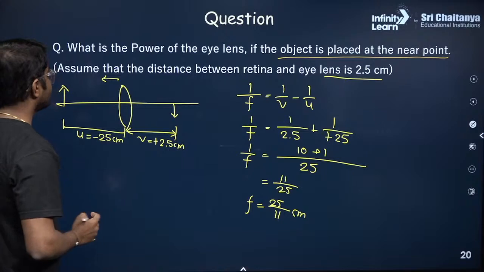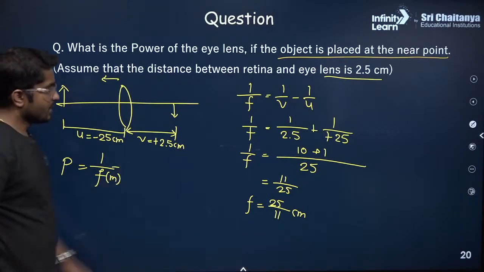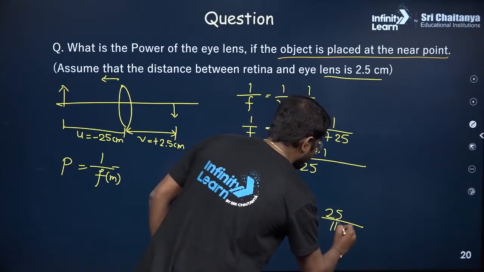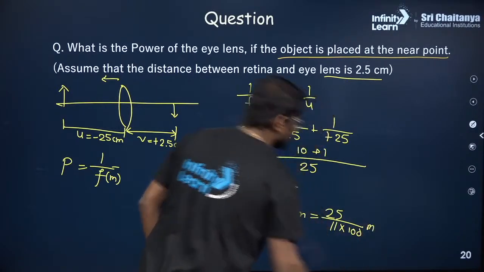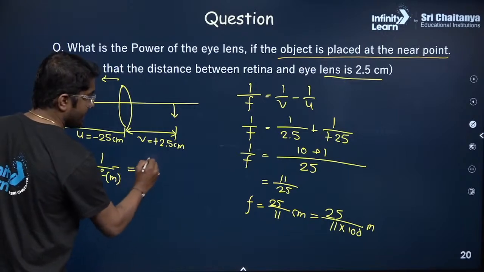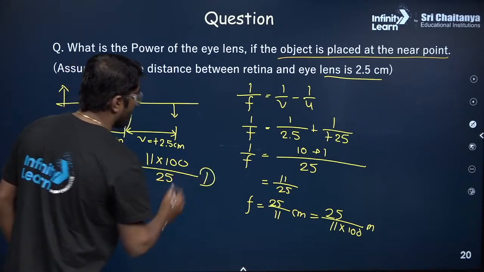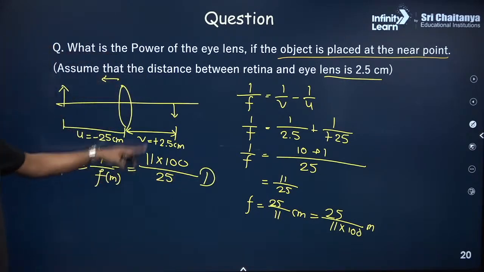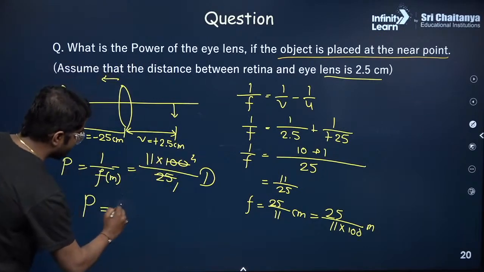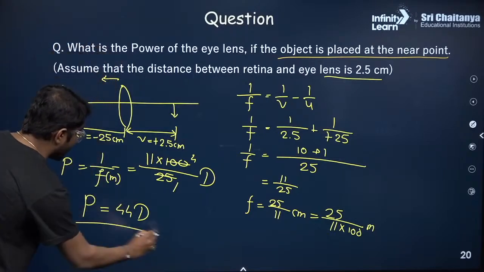So how will you calculate the power of the lens? Power is nothing but 1 by focal length, and this should be in meters. Correct? So this is in centimeter. If you convert into meter, this will be 25 divided by 11 into 100 meters. Now you take the inverse of that, 1 by f. So that will be 11 into 100 divided by 25 diopters. This is the power of the lens. If you calculate, it will come out to be 25 into 4, so 4 into 11 is 44 diopters. You see now, the power is 44 diopters.